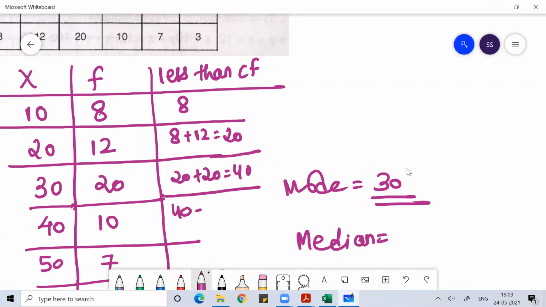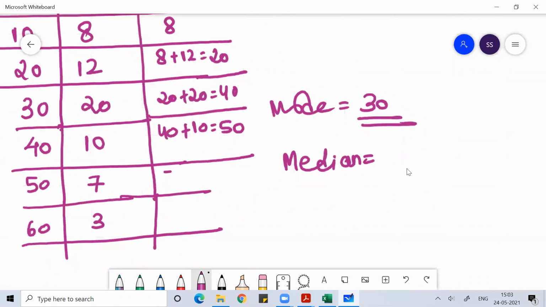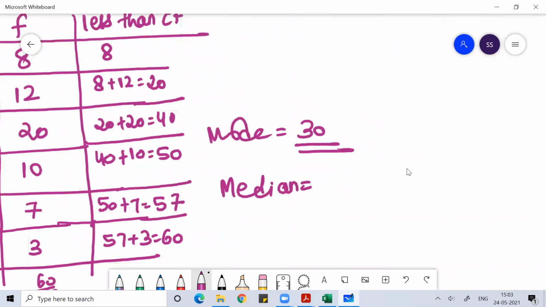Then 40 plus 10 means 50. Then 50 plus 7 means 57. Then 57 plus 3 means 60. The total values are 60. The sum of frequency is 60.